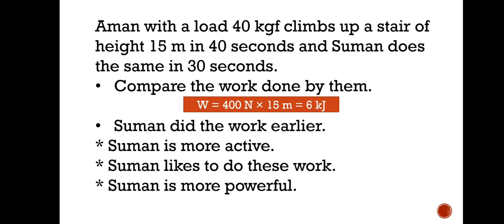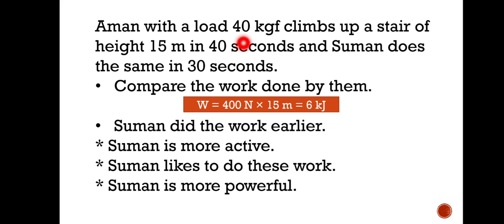So you can compare, because you see here the load is the same. This is the force and this is the displacement. So mgh for Aman, this is mgh, and Suman is also lifting the same load up to the same height. So for those two the work done will be the same, correct?